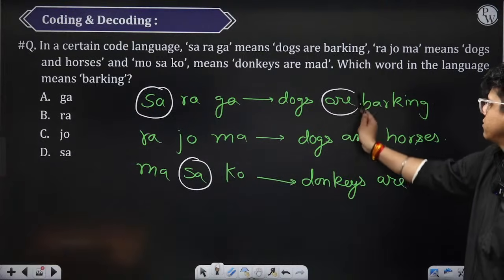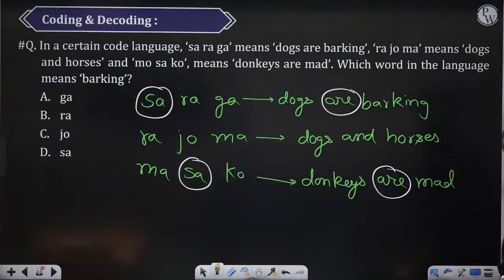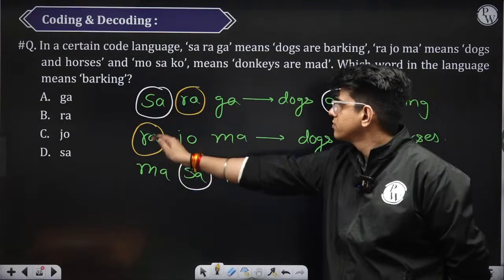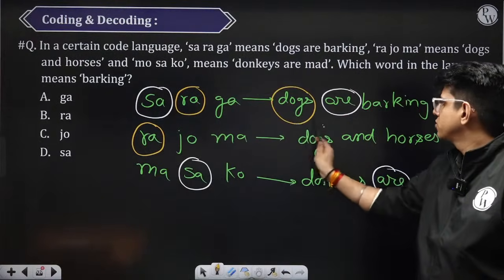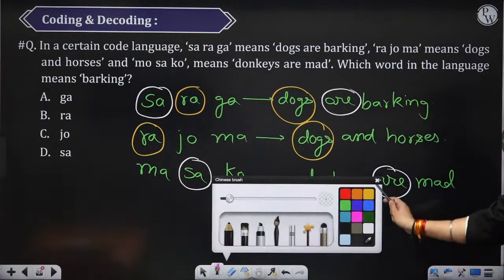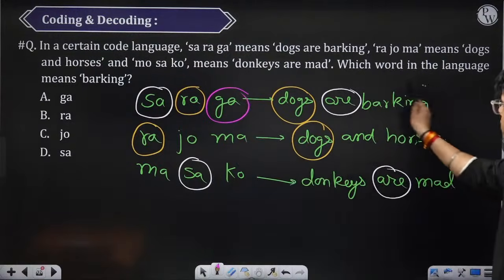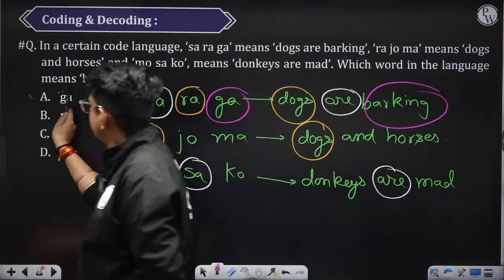So sa is are. Then ra is common between first and second. Ra is common between first and second, dogs. So basically, ga will be for barking. Answer will be option A.